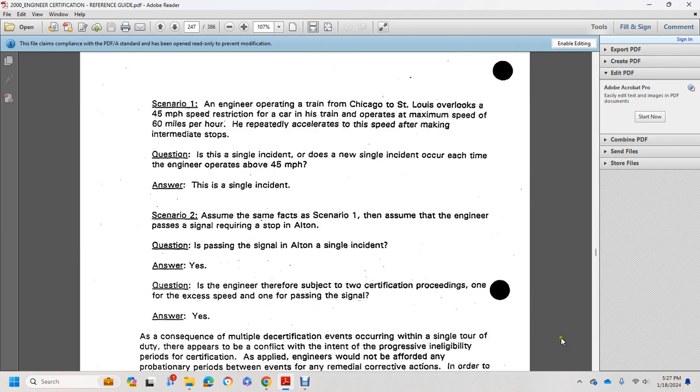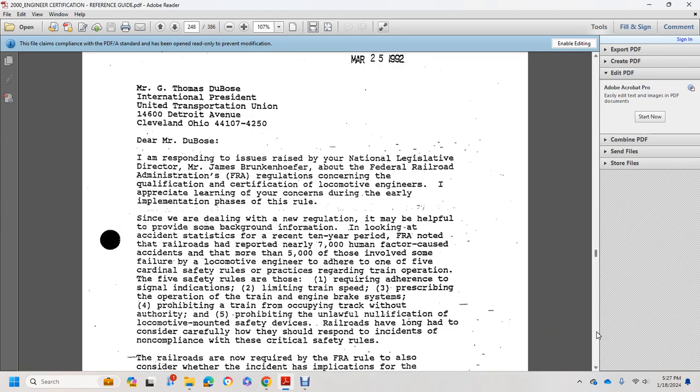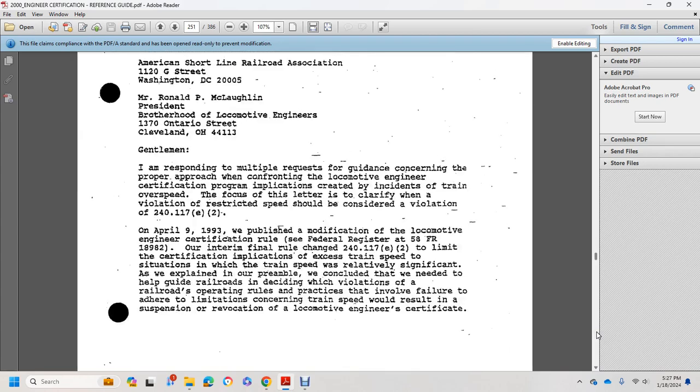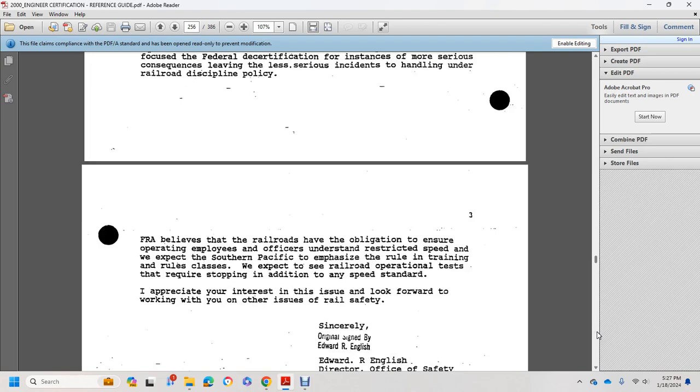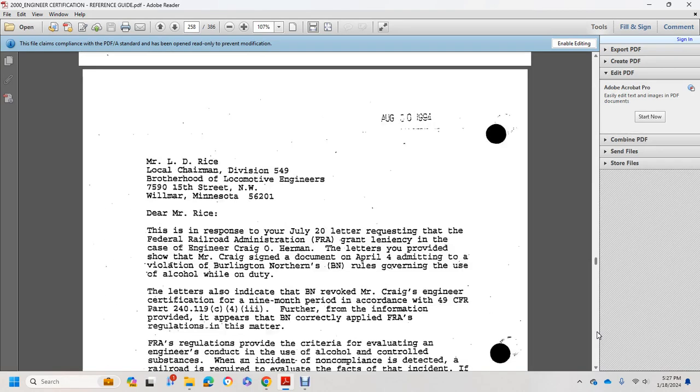I believe we went through these questions already. These are the letters of petitions.